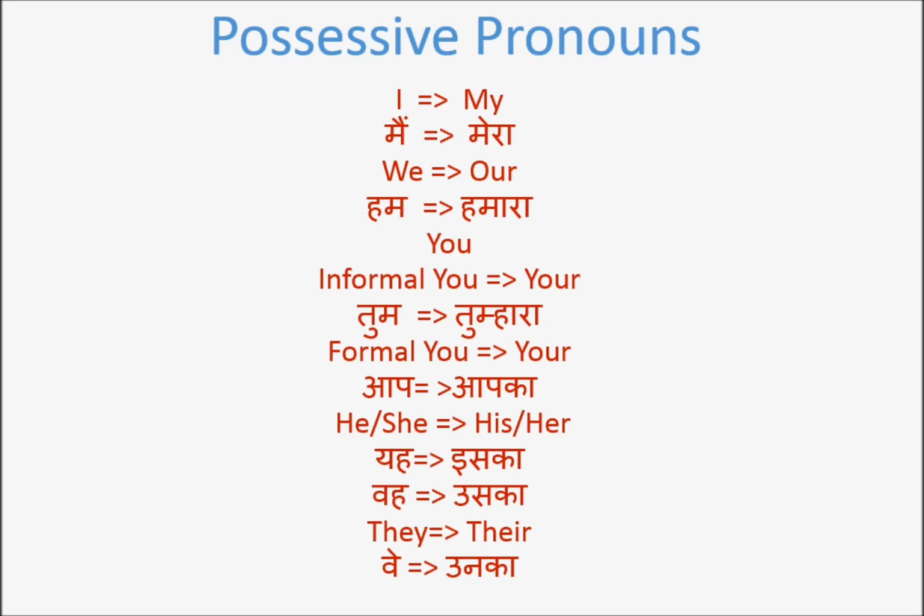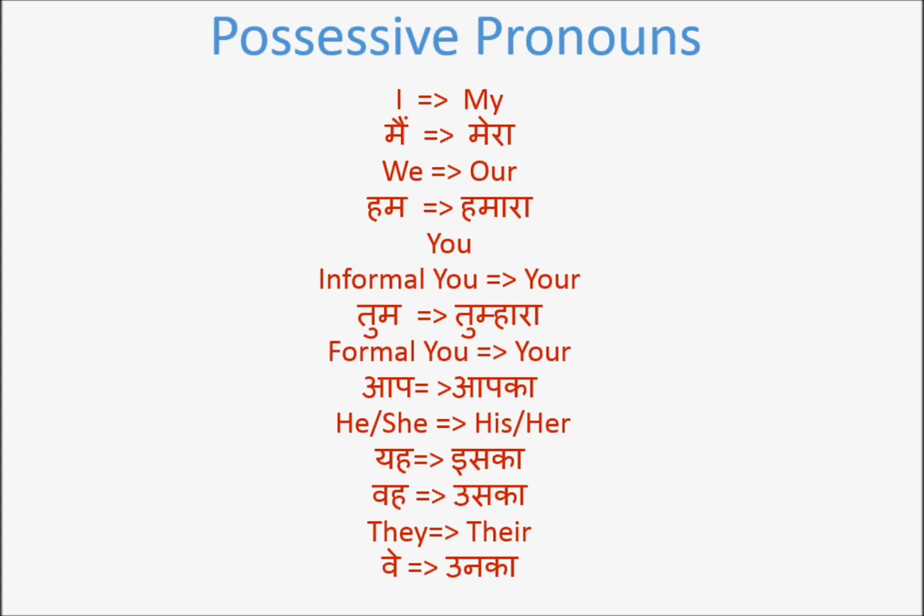Then informal you is tum. Your is Tumhara or Tumhari. Formal you is Aap. Aapka or Aapki. Right?